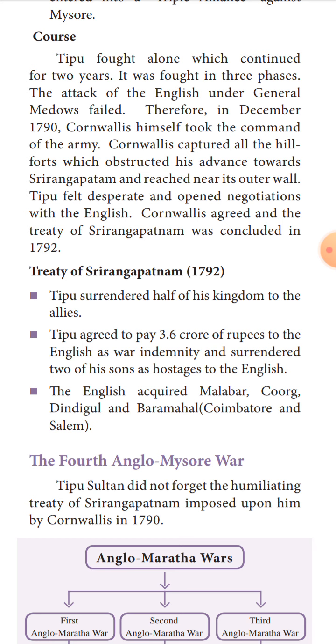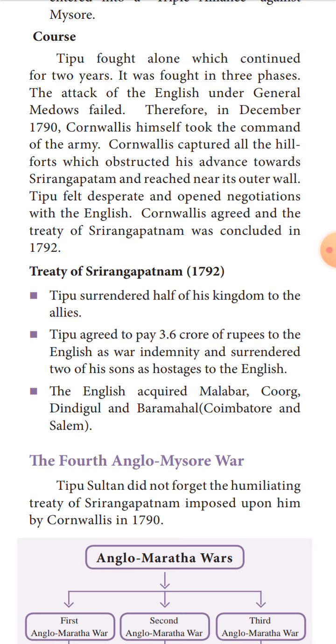So first, according to this treaty, Tipu gave half of his kingdom to the British. Then Tipu was forced to pay 3.6 crore rupees in war compensation, and not only that, the British said he had to hand over his two sons to the British as hostages.